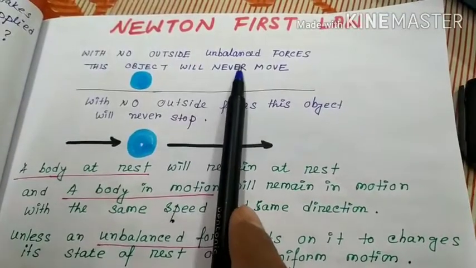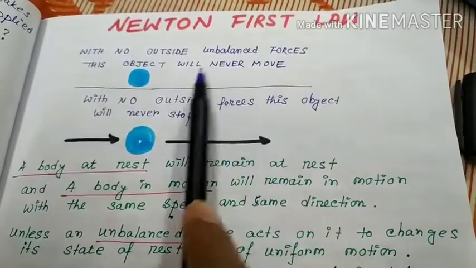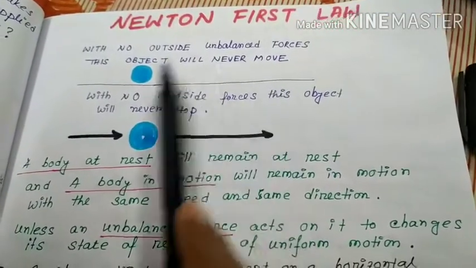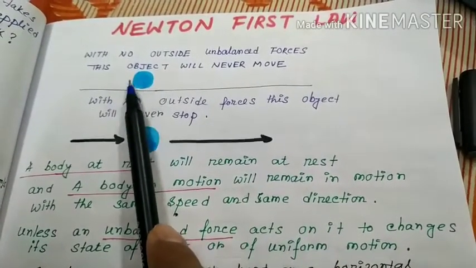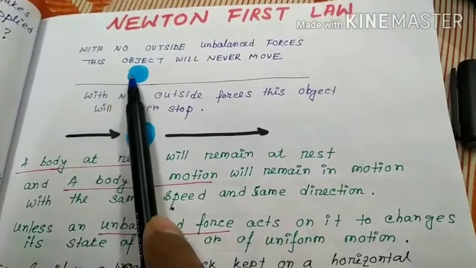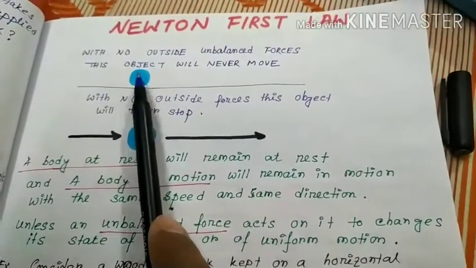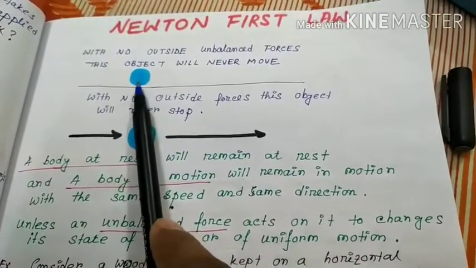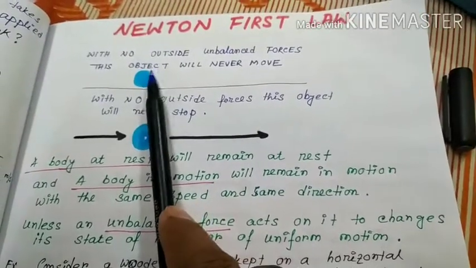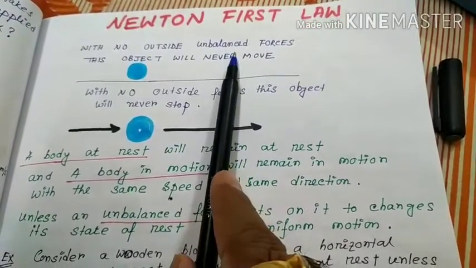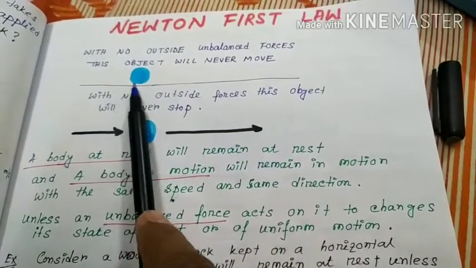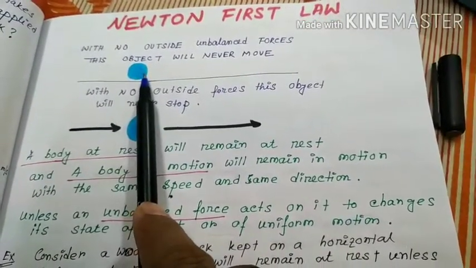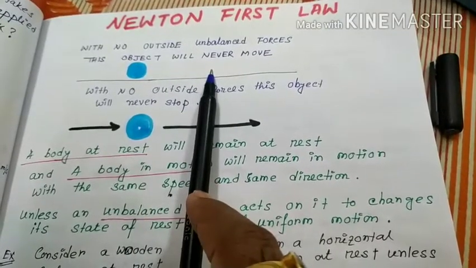With no outside unbalanced force, this object will never move, if we do not apply any outside unbalanced force. So that's why I am giving so much time to clearing the idea of balanced and unbalanced force. Unbalanced force generates acceleration. So if we do not apply any unbalanced force, this body will be at rest.